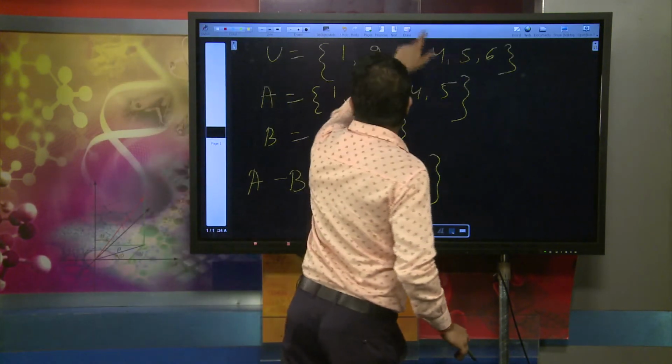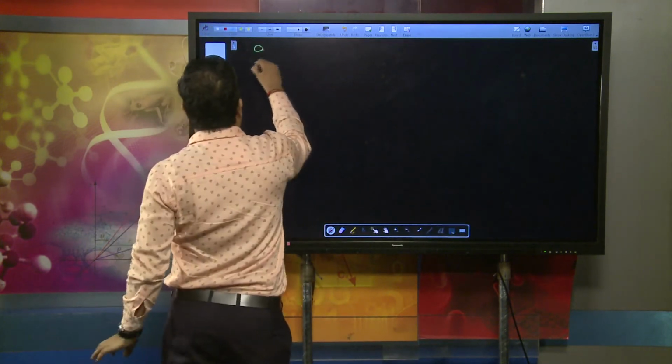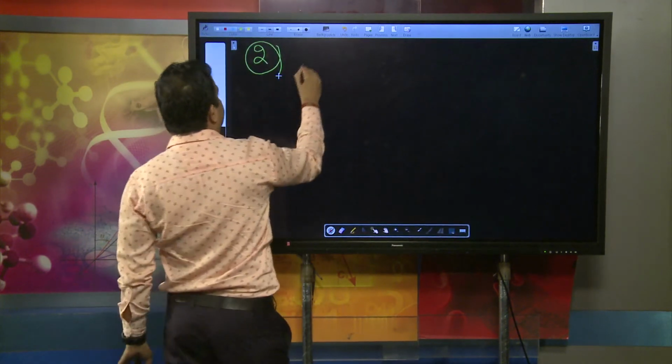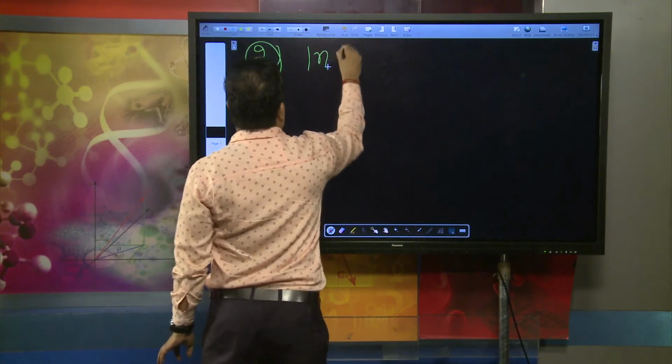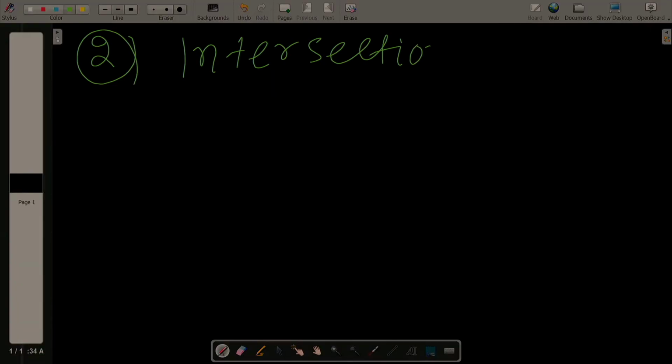Okay. Now we will move to another concept, the second operation, that is intersection of sets.